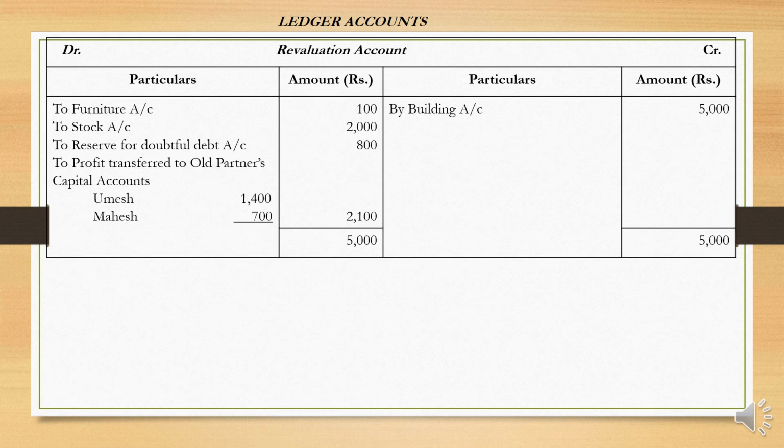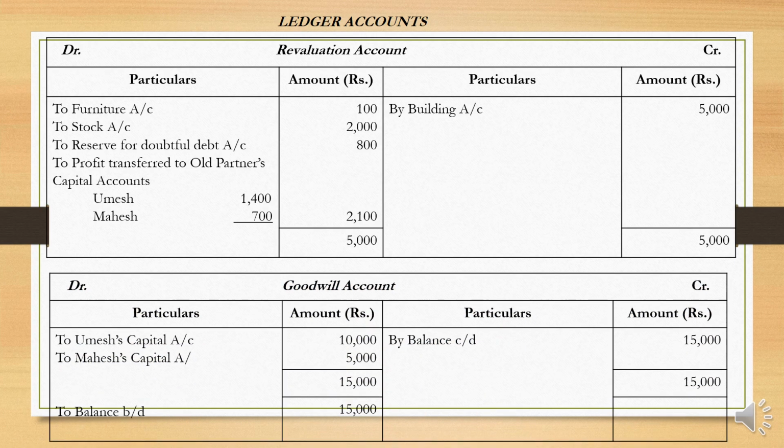So the revaluation account, I don't want to explain it again because it is already explained in the journal entry. All the depreciated, reduced values are shown on the debit side, increased values are shown on the credit side, and the profit or the balance is found. So we have a credit balance of 2,100. That is distributed among the old partners according to their old profit sharing ratio.